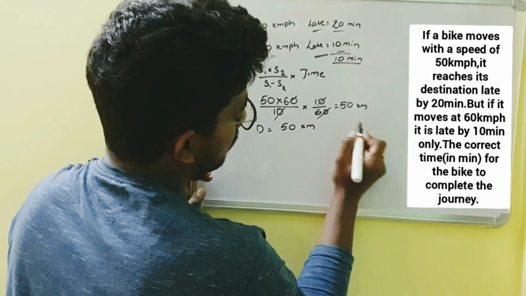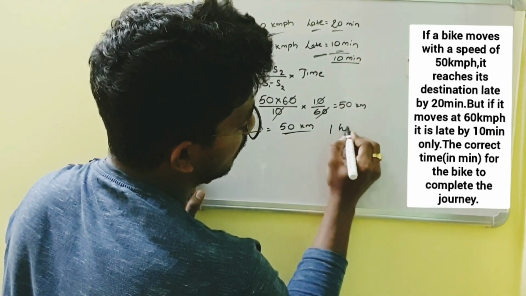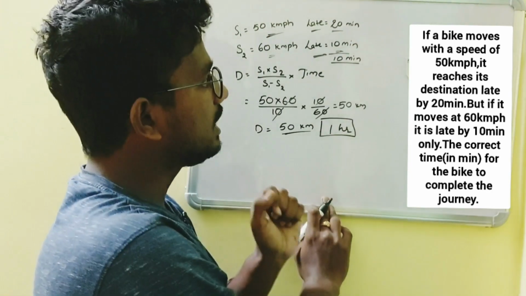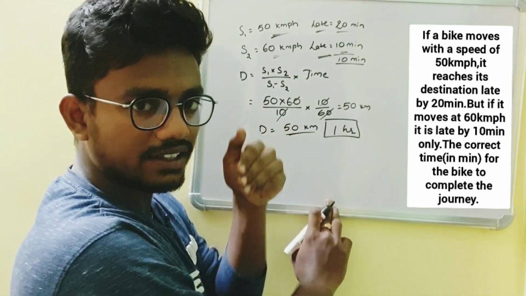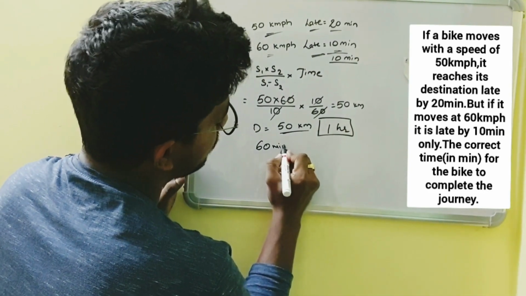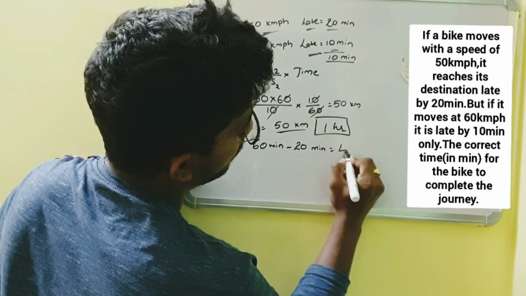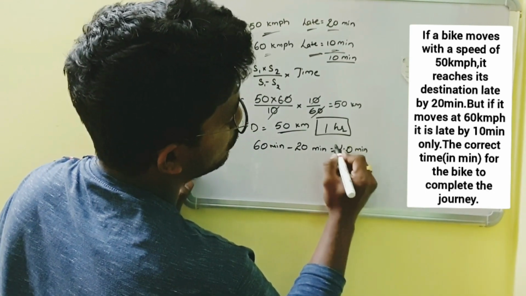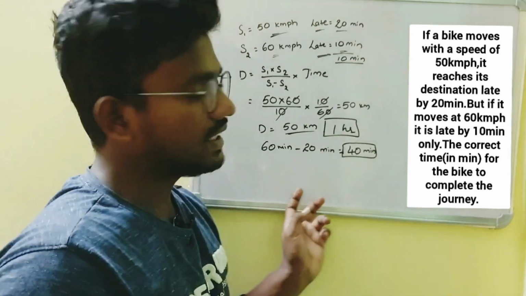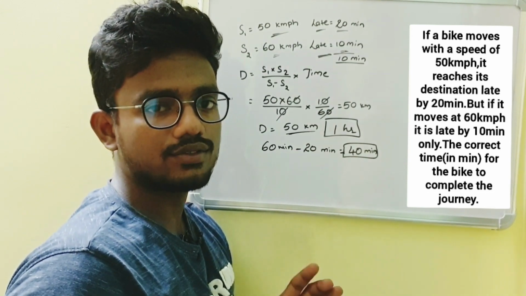It means he traveled 50 kilometers in 1 hour, but he is late by 20 minutes, so we have to subtract the time interval. 1 hour is nothing but 60 minutes. 60 minutes minus 20 minutes is 40 minutes. So the correct time in minutes is 40. This is how we have to solve this question.